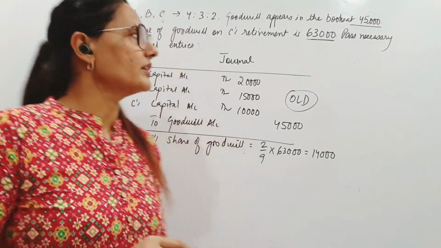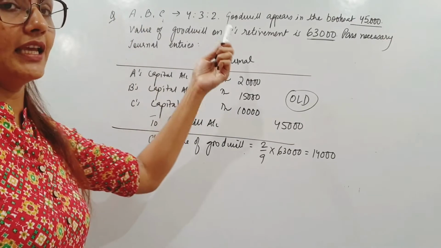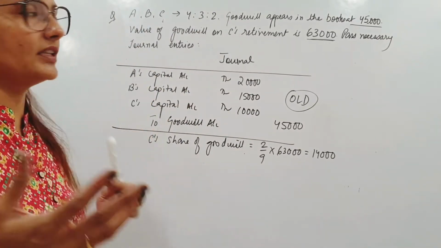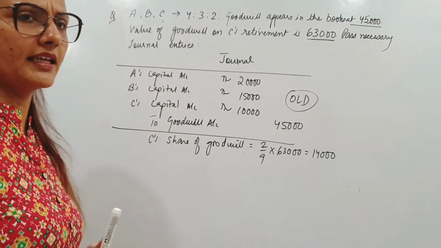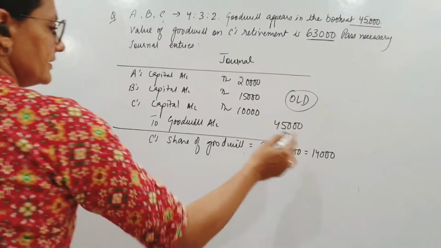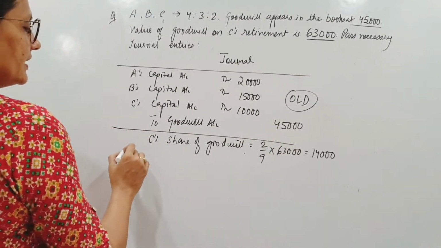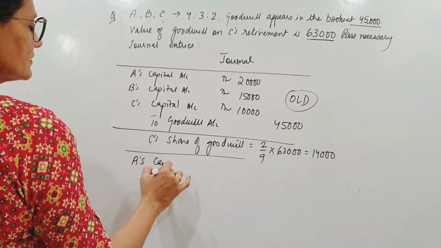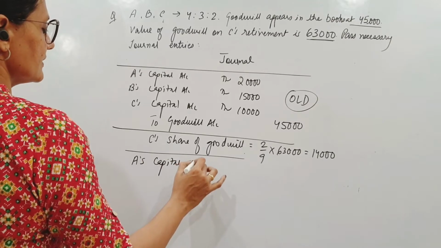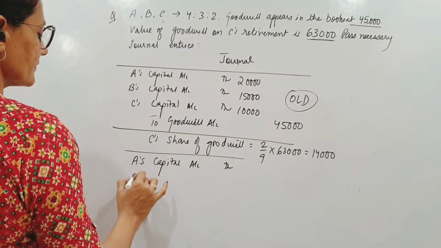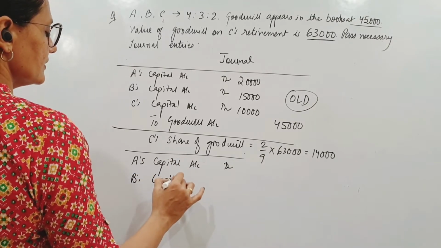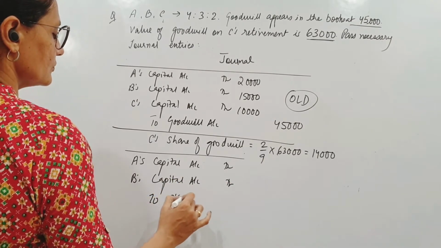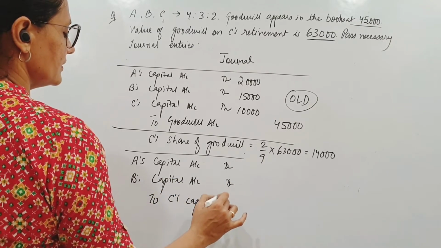And who will give? The gaining partners. Both A and B are gaining partners because nothing else is given here. No other change is given. So they are gaining in the old ratio of 4:3. Therefore, this will be like the gaining partners' capital accounts debit, A's capital account debit, B's capital account debit to C's capital account.